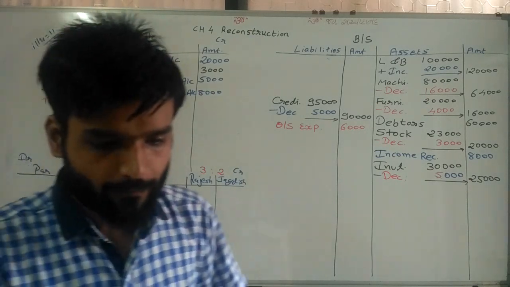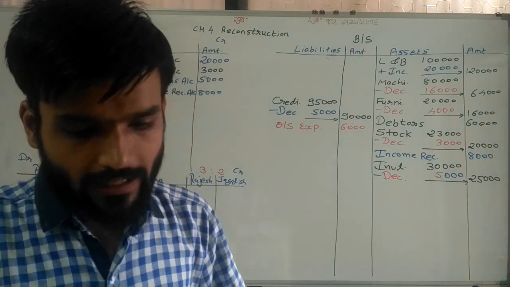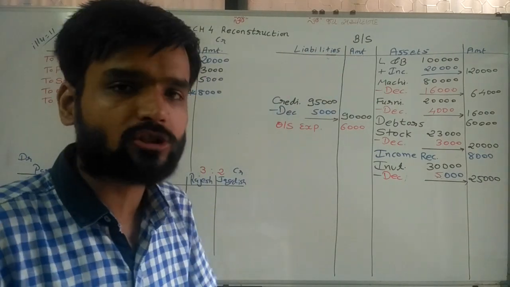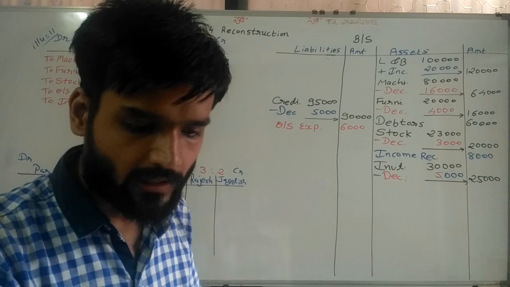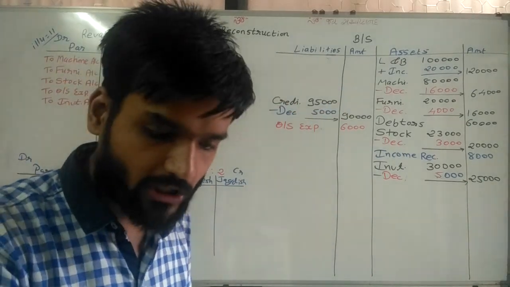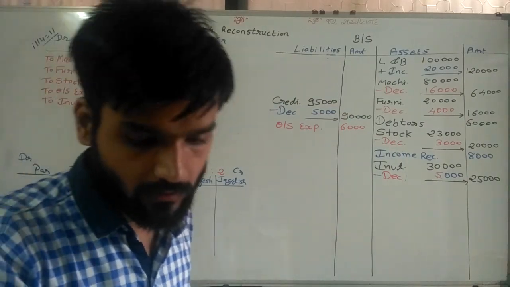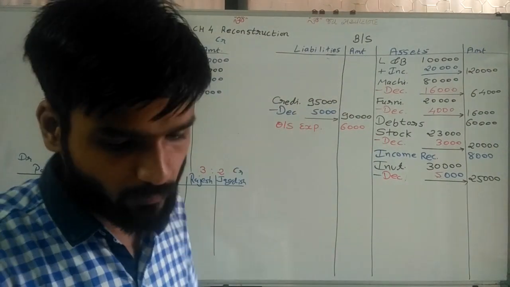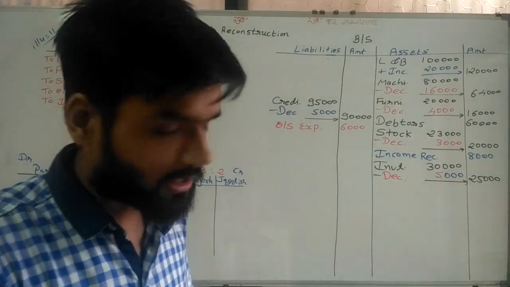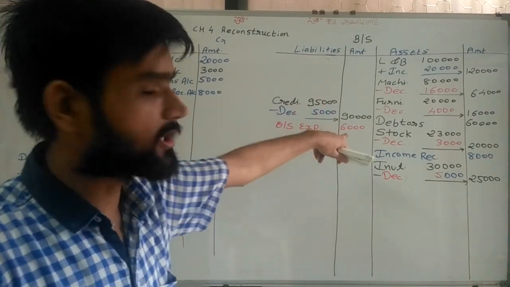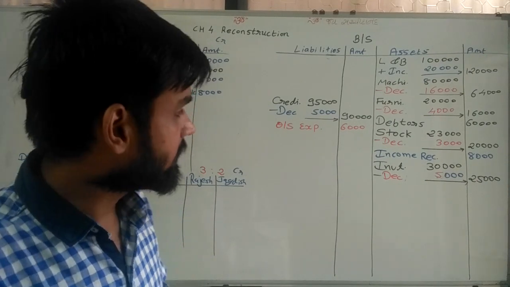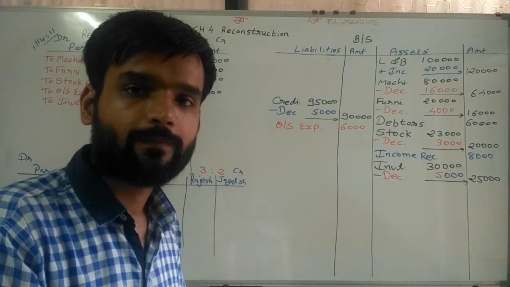So first of all, I am reading the question. Asset side, land and building. Sir, land and building effect is already given. Second, machinery given. So machinery also effect given. Furniture given. Furniture effect given. Then investments. Sir, investment return. Debtors effect already given. Sir, stock. Yes, sir, stock also effect given. Cash balance. So cash balance is not written.